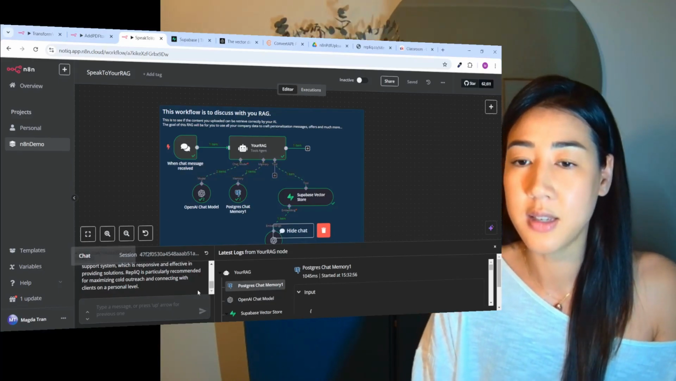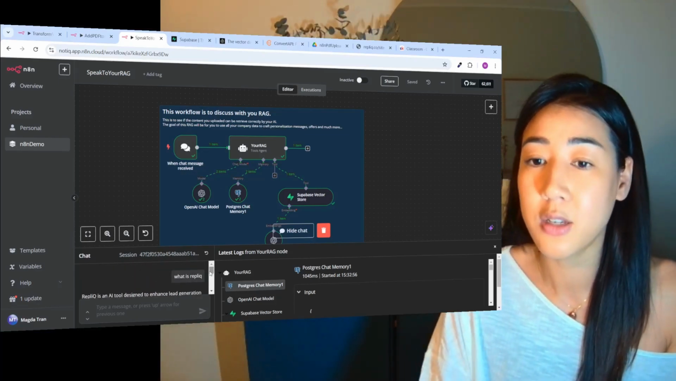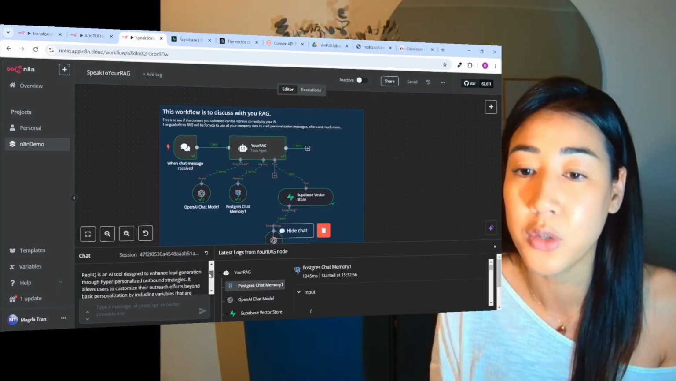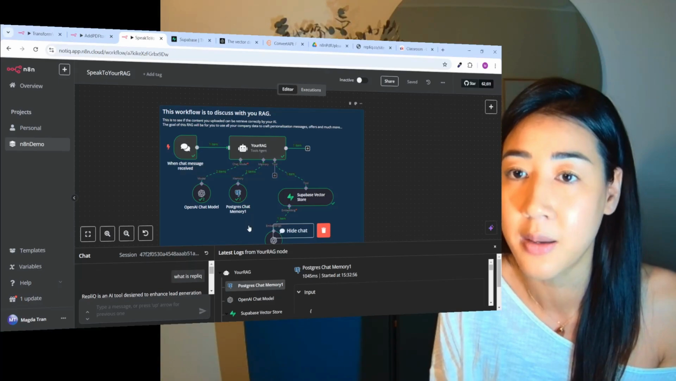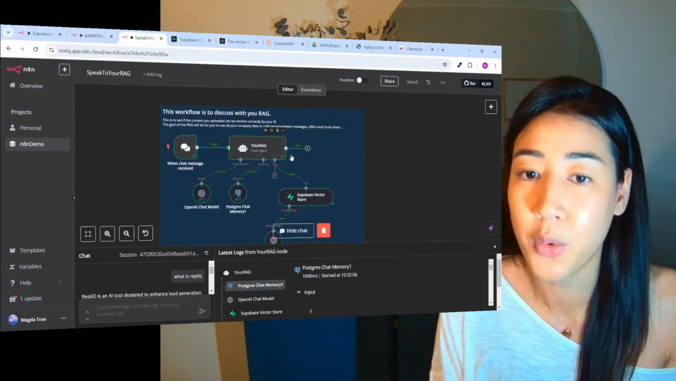So as you can see, this is exactly what Replic is doing. So we can add more data to it and ask it more questions to make sure that it understands what we want it to understand before we use it. So this is how easy and simple those three flows work.